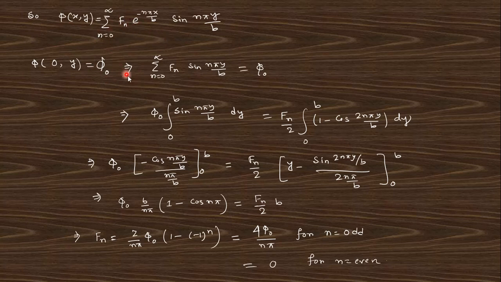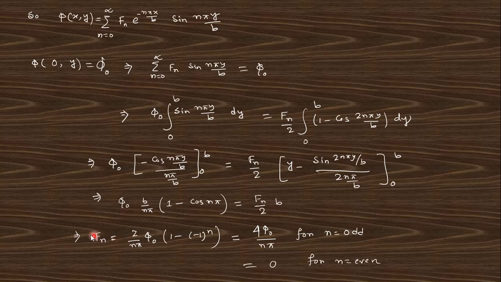And f_n can be found out using another condition, that is phi 0 at x equals 0. So phi 0 of y means put x equal to 0, and you get this thing. If you integrate both sides after multiplying by sin(n pi y by b), from 0 to b, you will get this expression where f_n is this coefficient, which will be like that. For n equals odd, this is like that, and for n equals even, this will be 0.